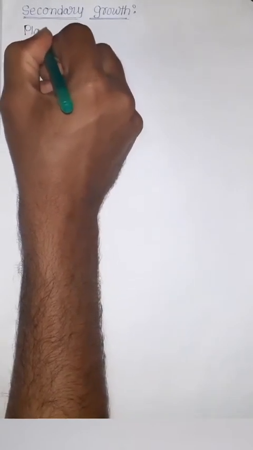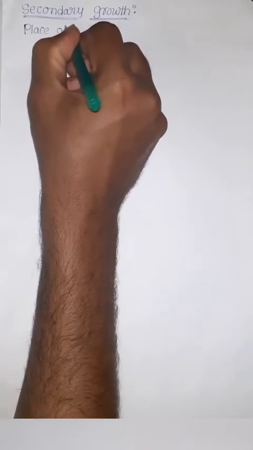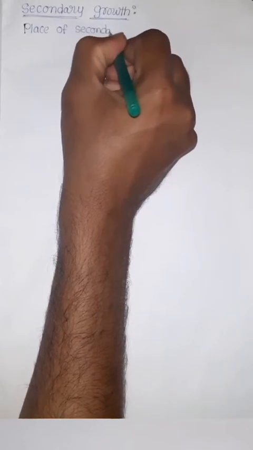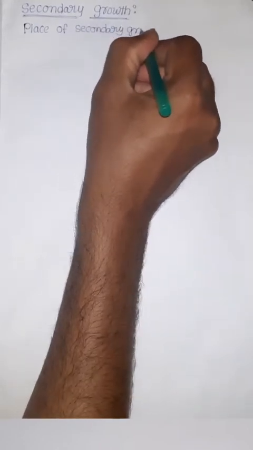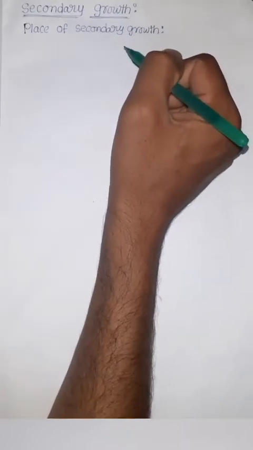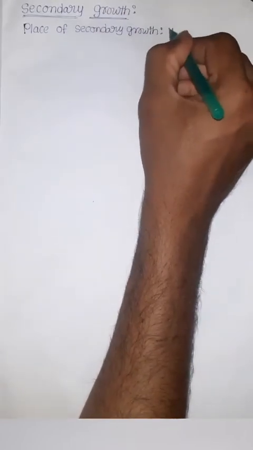Now first we will see the place of secondary growth, means in the anatomy of the stem where the secondary growth will take place.